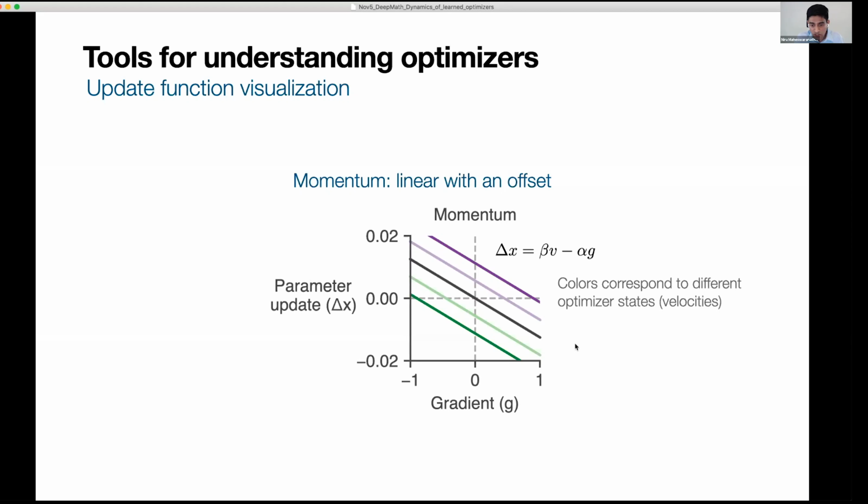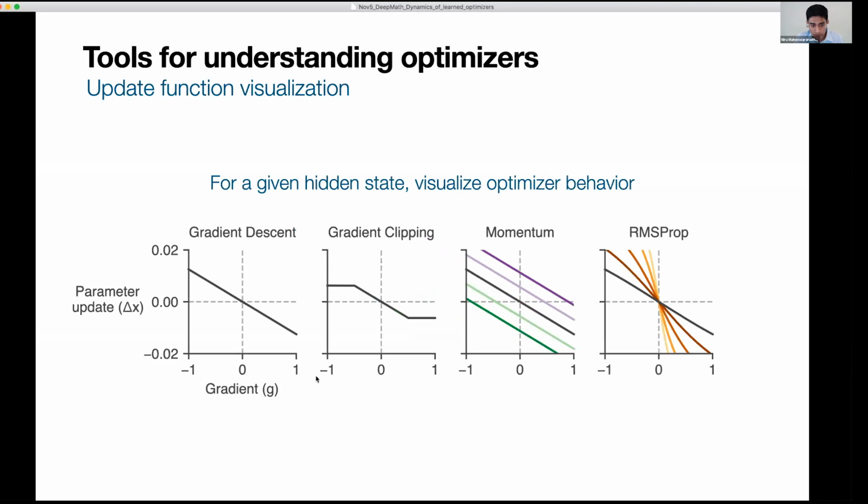You can do this procedure for all kinds of optimization algorithms. We've seen this for gradient descent and momentum. For things like gradient clipping, where you clip the gradients beyond a certain threshold, the update function looks saturating. And then there are other optimizers. For example, here I'm showing RMSprop. If you're familiar with that, it's like Adagrad, one of these optimizers which has adaptive learning rates.